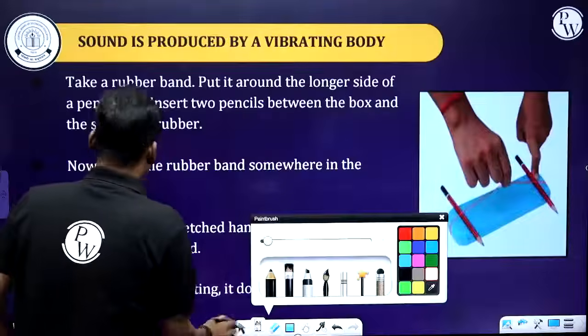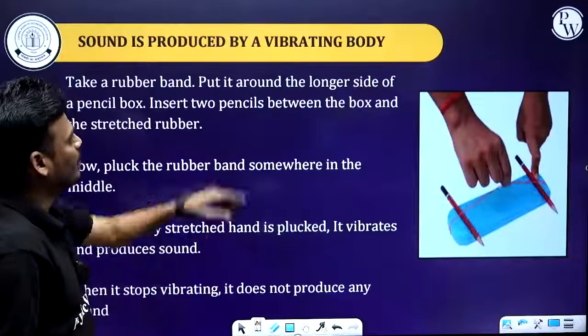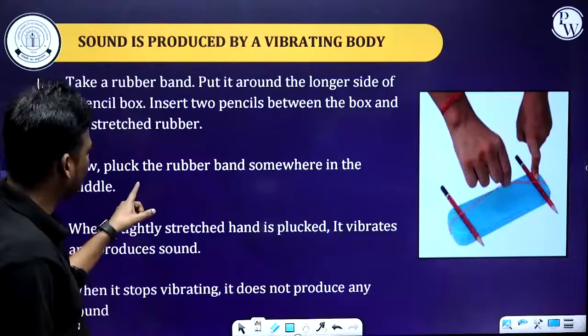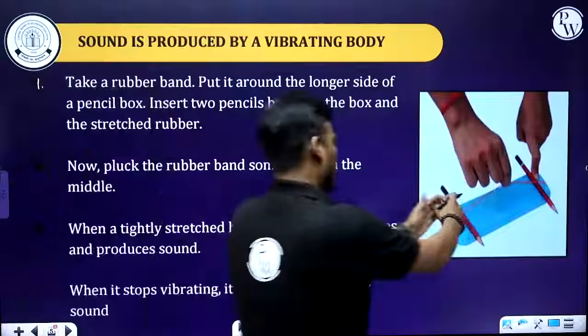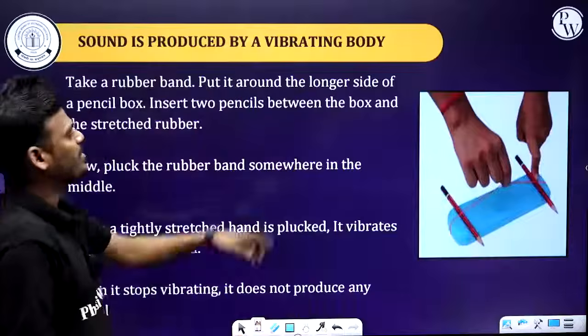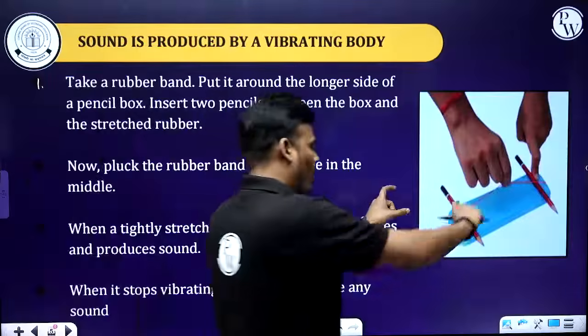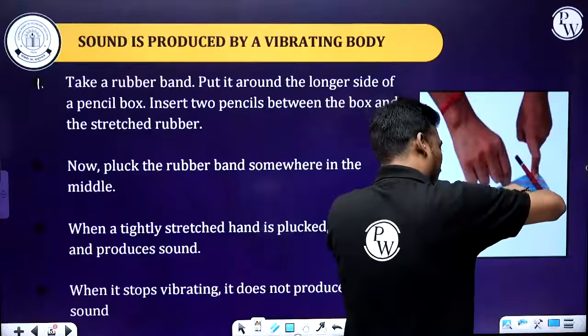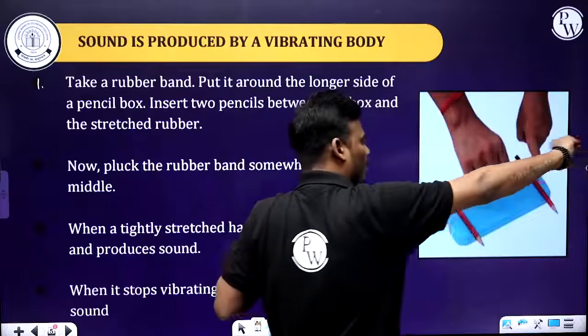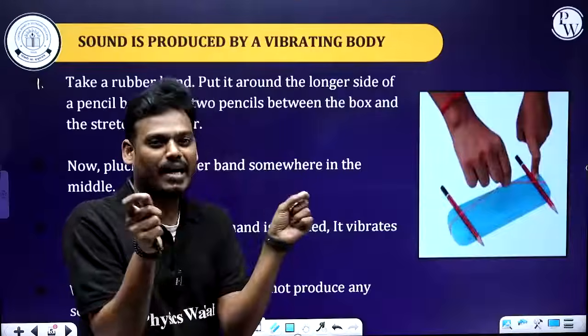First step. Take a rubber band and put it around the longer side of the pencil box. Longer side means like that, not the shorter side. Insert the two pencils between the box and the stretched rubber band. After inserting the two pencils, we have to stretch it, so that the rubber becomes stretched.